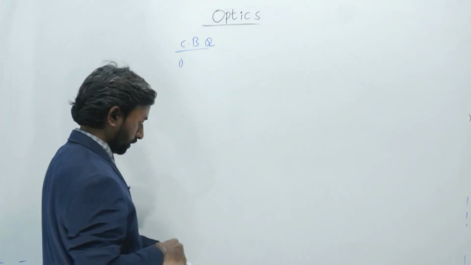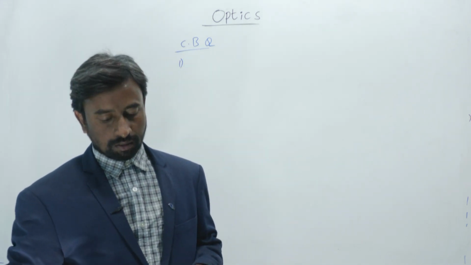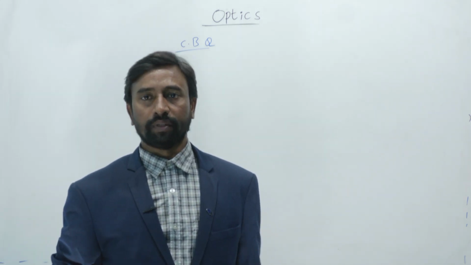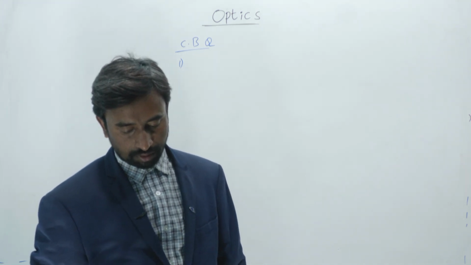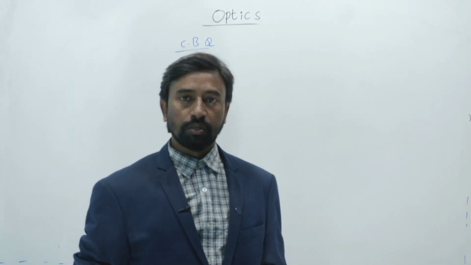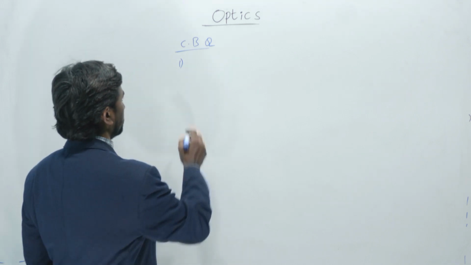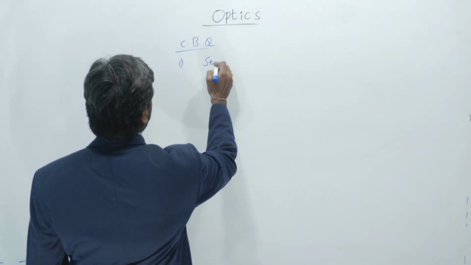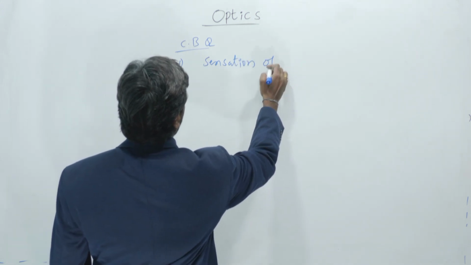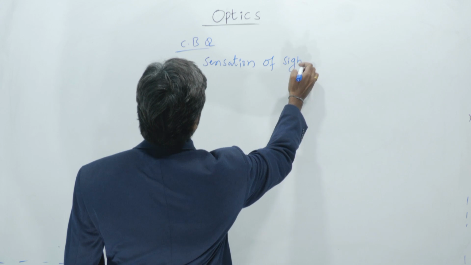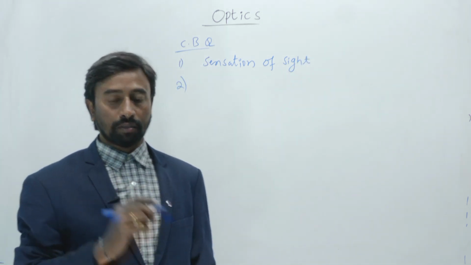First one: light causes the dash. The options are sensation of smell, sensation of sound, sensation of sight, sensation of touch. Light is a form of energy which gives the sensation of sight or vision. So we write option 3, sensation of sight or vision. Light causes the sensation of sight or vision. That is the first answer.